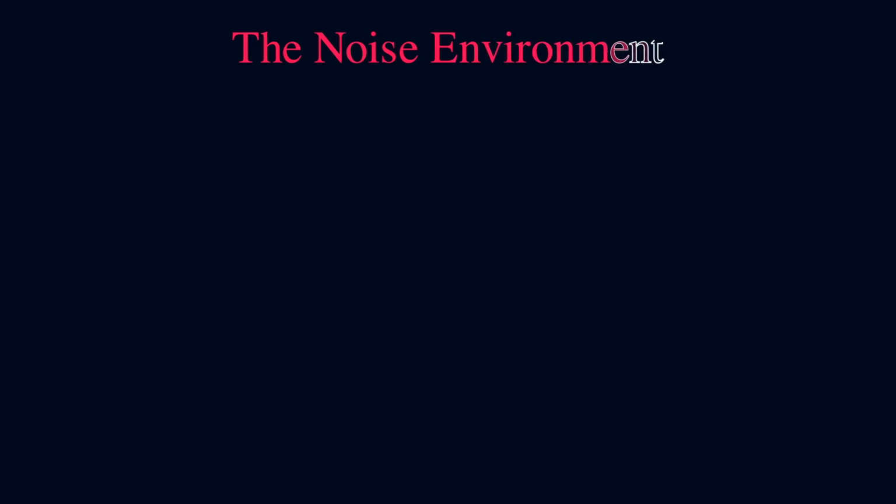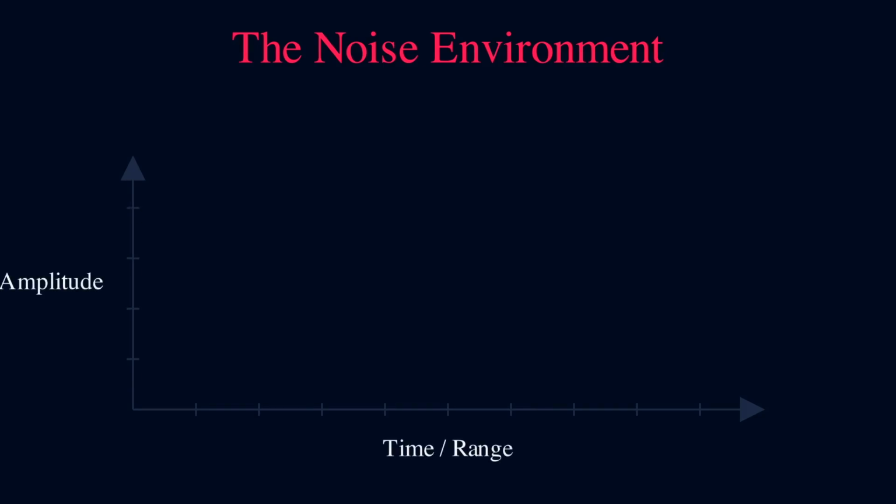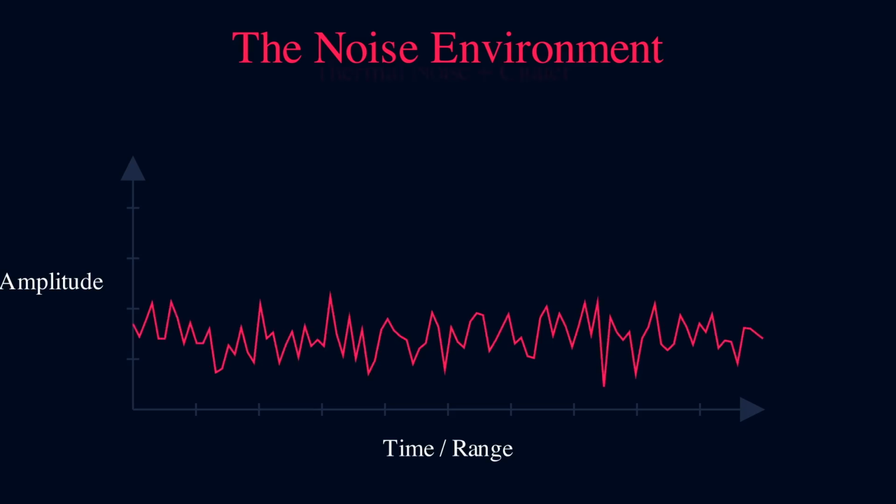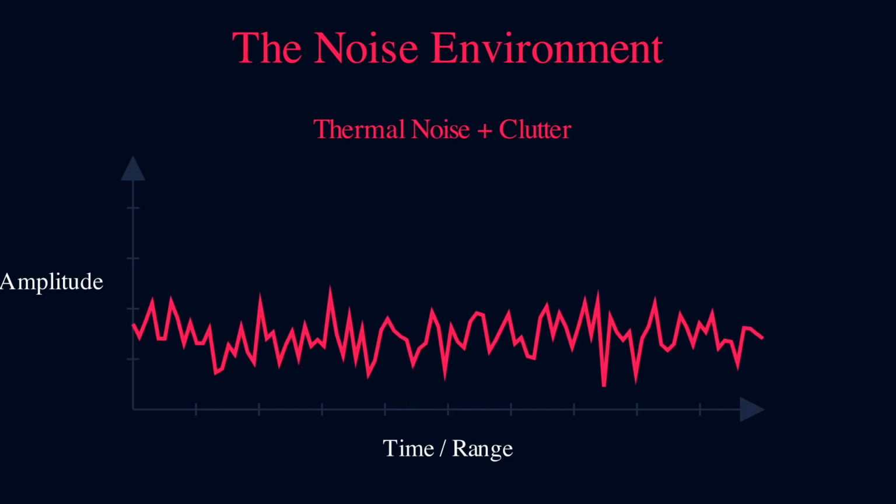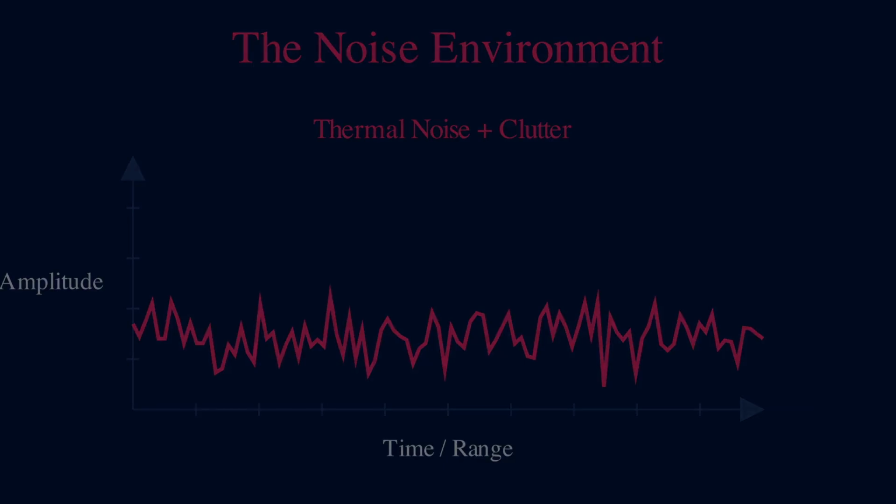Let's visualize what the radar actually sees. This graph shows the raw amplitude data over time and range. Notice the chaotic fluctuations. This is thermal noise combined with environmental clutter. The signal jumps unpredictably between values, creating a noisy floor that obscures everything. In this sea of randomness, how can we possibly detect a target? Traditional fixed thresholds fail because the noise level constantly changes.